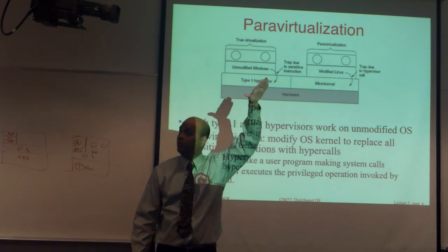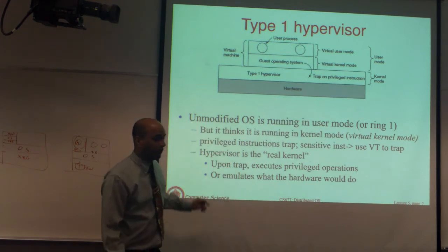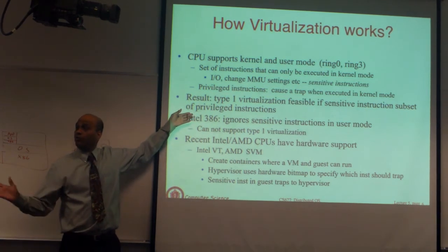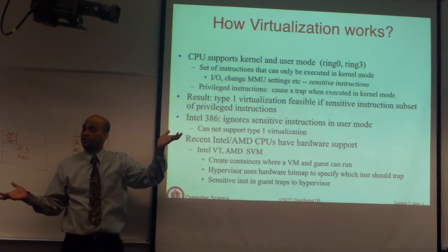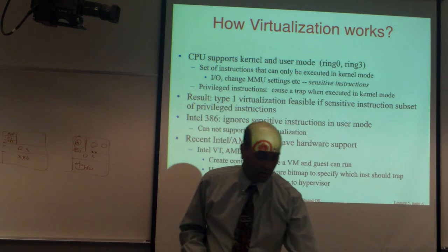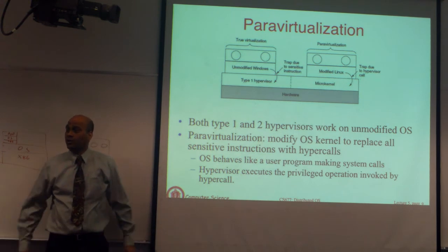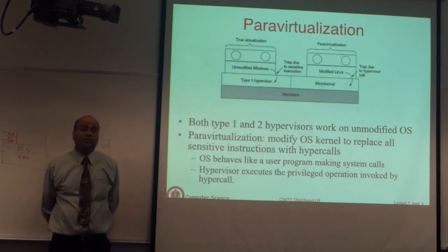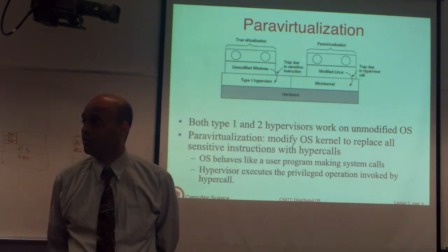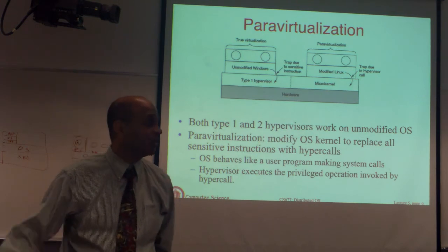So you are actually running now on a type 1 hypervisor without requiring hardware support. Because now even if you don't have traps, you don't care, because there will be no such instruction, because you already replaced them with function calls. This is what type 2 was doing on the fly. So you can now do this on type 1 without requiring hardware support. So if you want to run a bare metal hypervisor on old hardware, the only way to do it is you have to have a para-virtualized kernel. Otherwise your same thing will not work. At type 2 you don't need any special support, it works out like this.